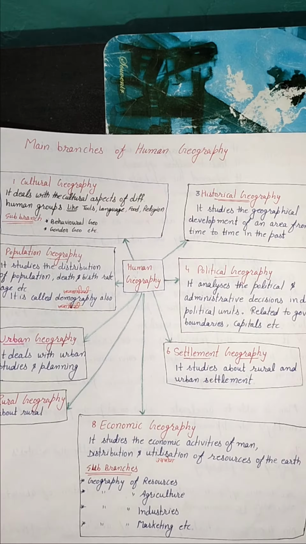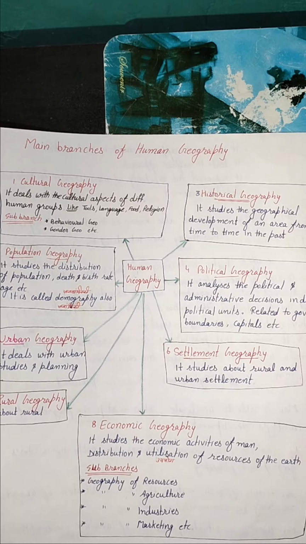Next one is settlement geography. It studies about rural and urban settlements. Settlement is the word for where human beings live. It is one of the basic requirements of humans. So in settlement geography, we are going to study the different types of settlements, different ways in which humans live.